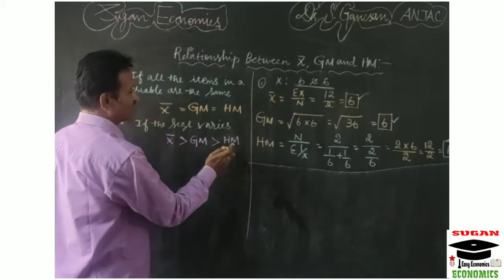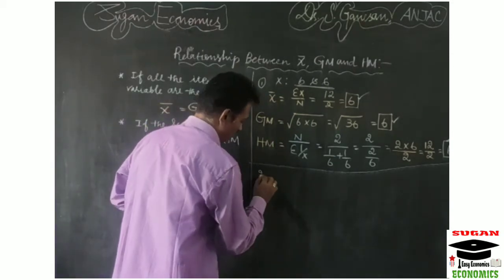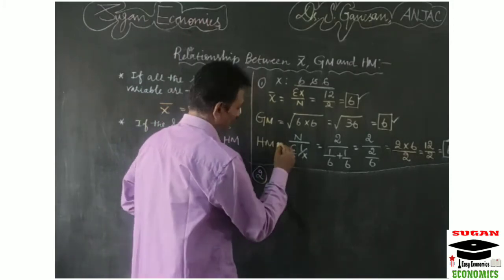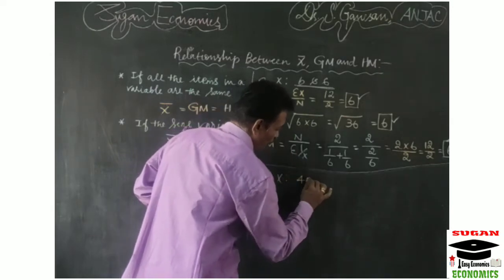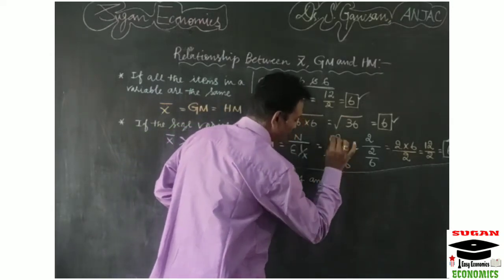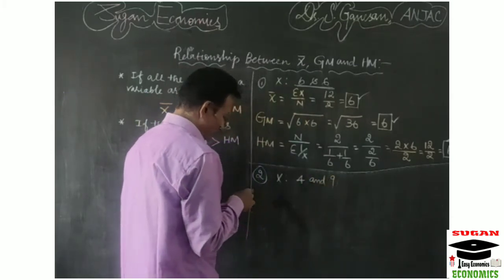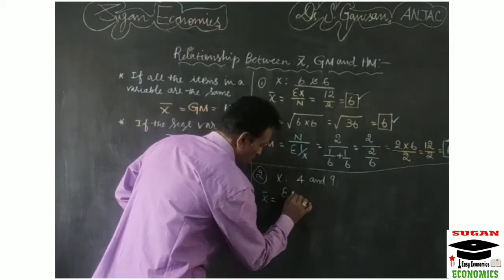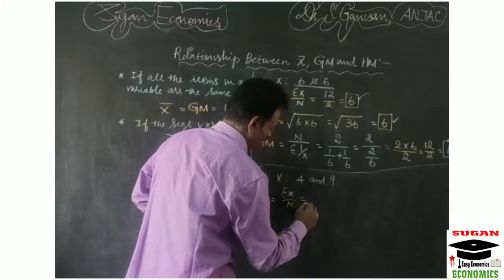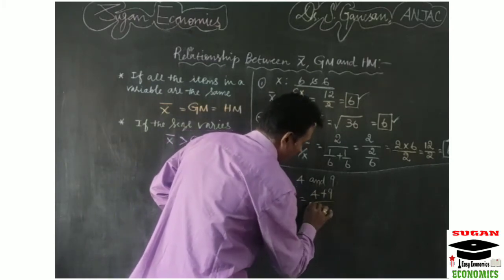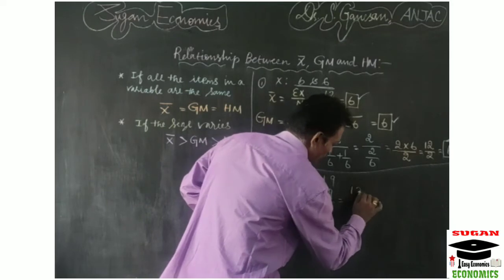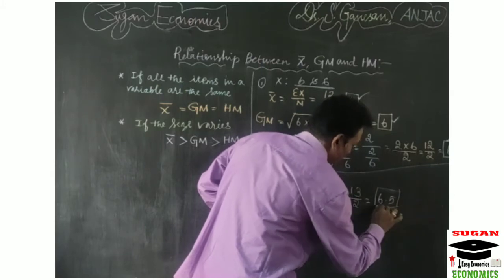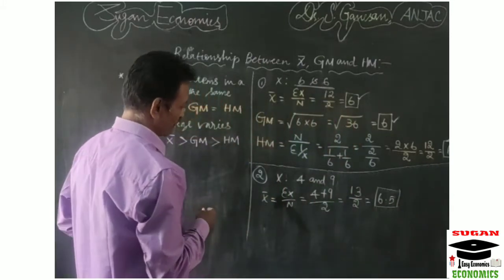Suppose the given values vary. Now I am proving the second condition. For example, under x you have 4 and 9. Now you have to calculate all three values. Here x bar equals sigma x by n, which is 4 plus 9 divided by 2, which is 13 divided by 2, so it equals 6.5. So x bar equals 6.5.